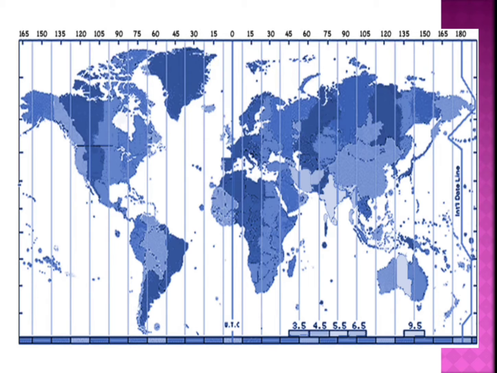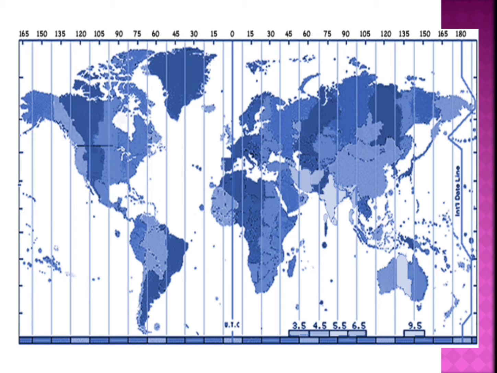The earth covers a distance of 1 degree, from 67 to 68, in about 4 minutes. Imagine how slowly the earth is rotating, because of which we don't feel it. So based on that we have different times, based on the sun rays, on which longitudes they are falling.